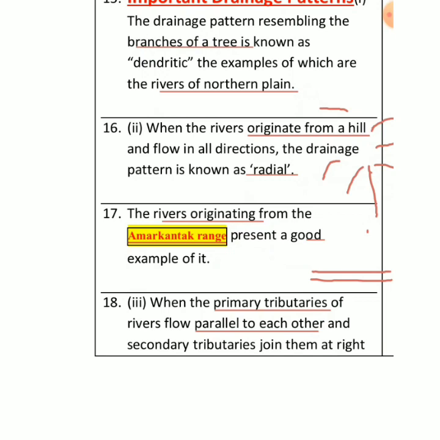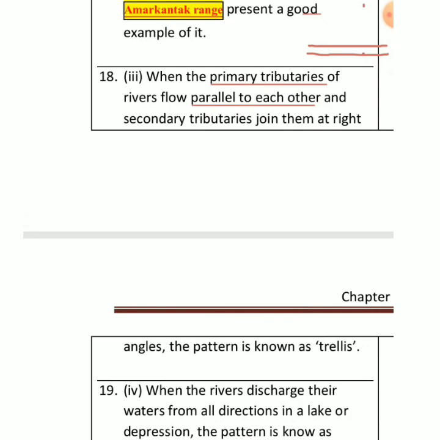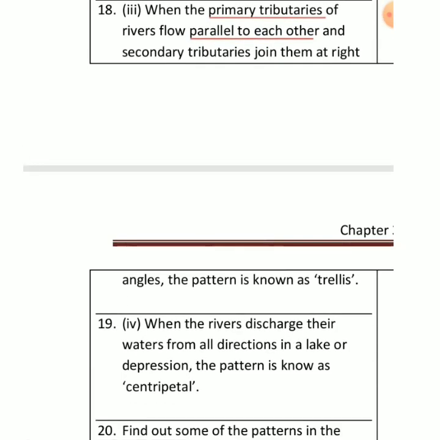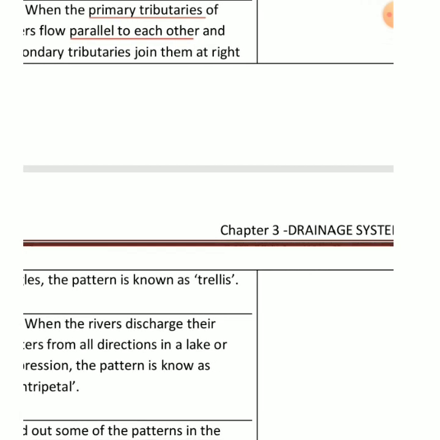And one is primary tributary and second is secondary tributary, right? And what exactly happens here, right? I will show you in a diagram this Trellis pattern. This pattern is called Trellis pattern.